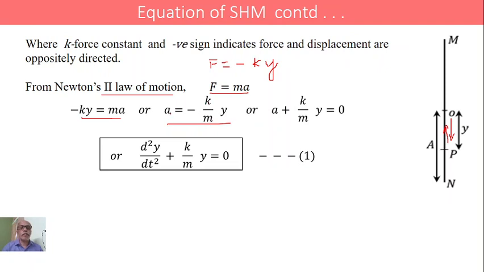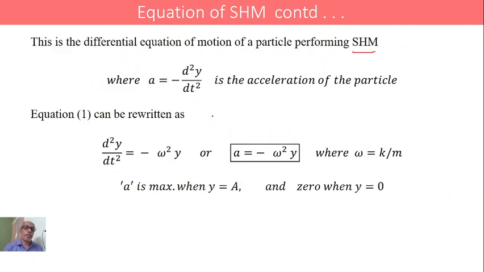Here k by m is nothing but omega square, so d square y by dt square equals minus omega square into y, or a equals minus omega square into y, where omega square equals k by m.